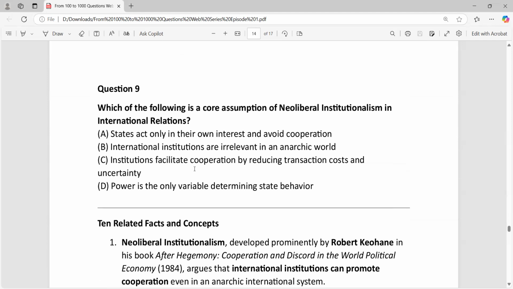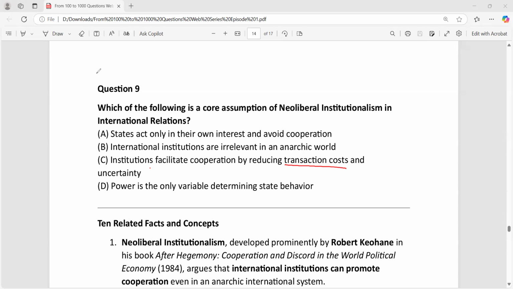Now, which of the following is a core assumption of neoliberal institutionalism in international relations? This is what they're asking. States act only in their own interest and avoid cooperation. International relations are an anarchic world. No, they do not believe in an anarchic world. Institutions facilitate cooperation by reducing transaction cost and uncertainty. That's the correct answer, because neo-institutionalism believes that institutions and organizations such as the WTO and the UN actually reduce transaction cost and uncertainty and give stability to the world.